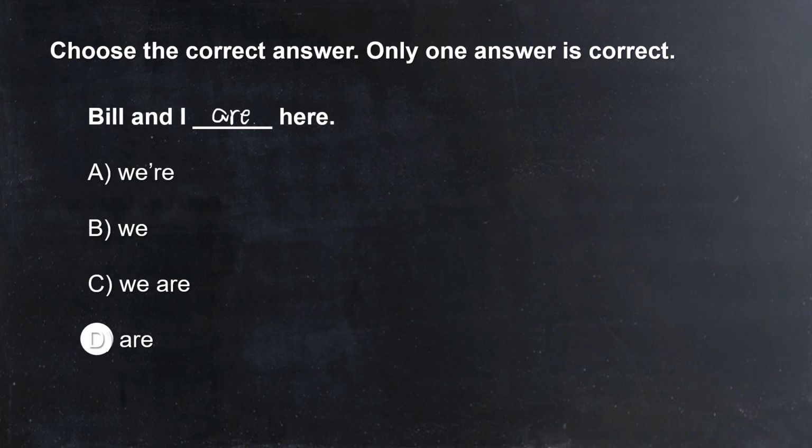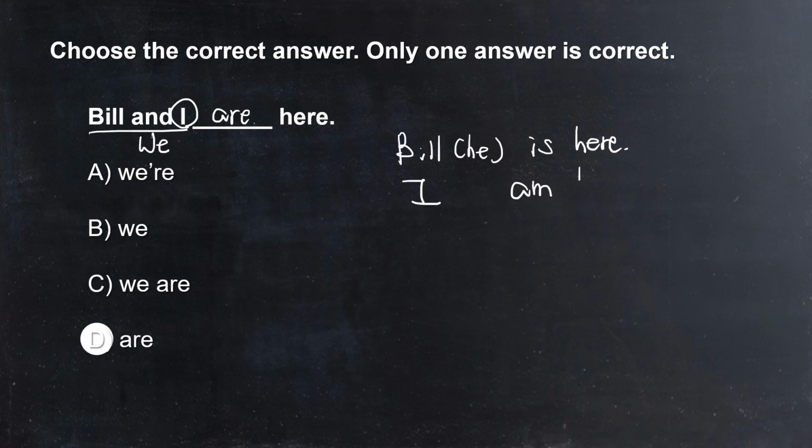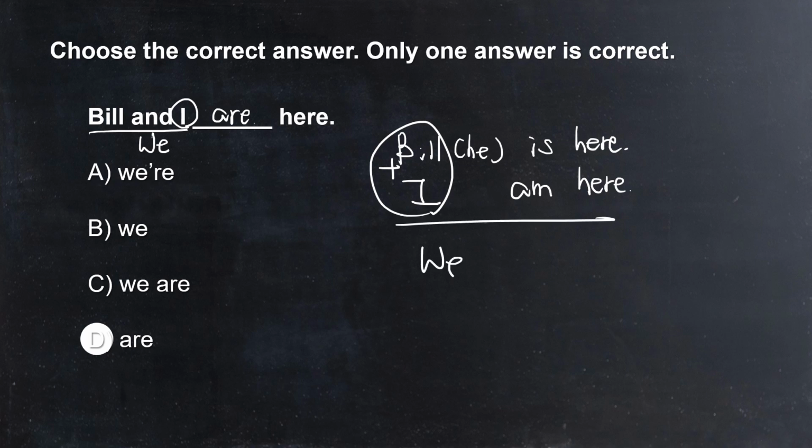And some of you would ask me, isn't "am" for "I"? But look at this. Bill and I becomes "we". So when you say Bill is "he", right? So "he is here" is correct. And then "I am here". But if you put Bill and I, it becomes "we". And then the BE verb for "we" is "are". We are here. This is the answer.